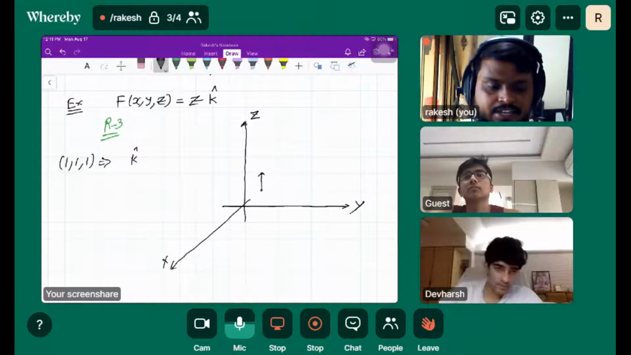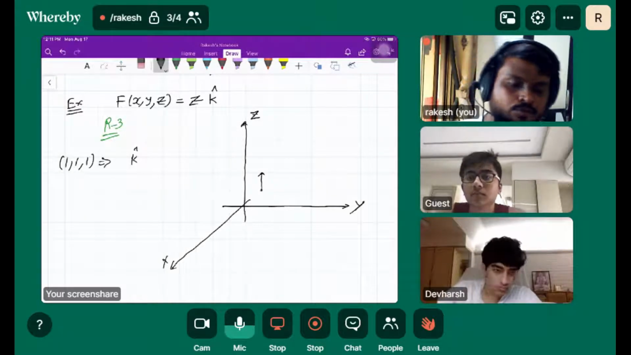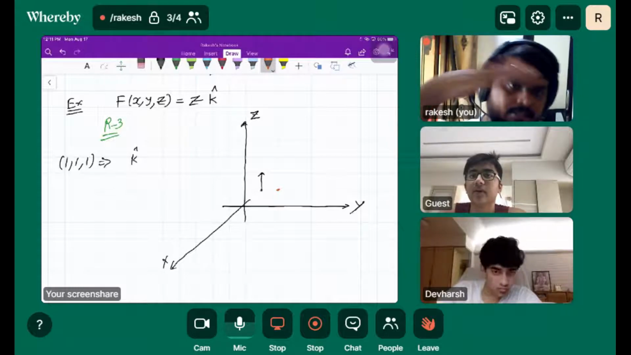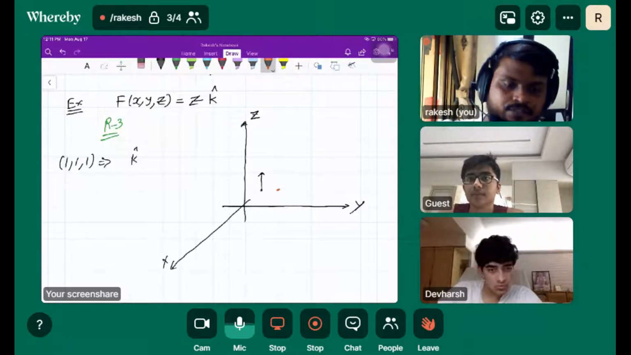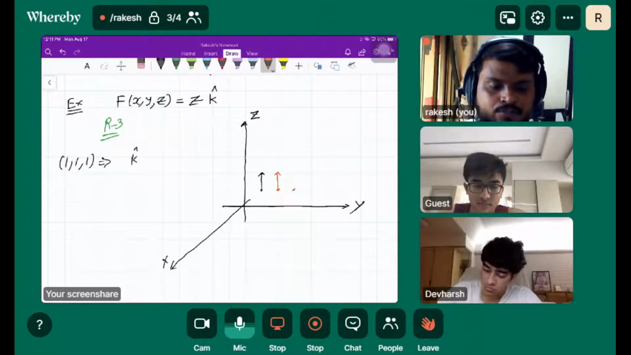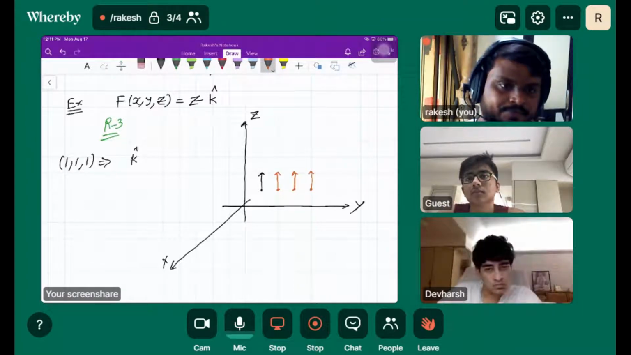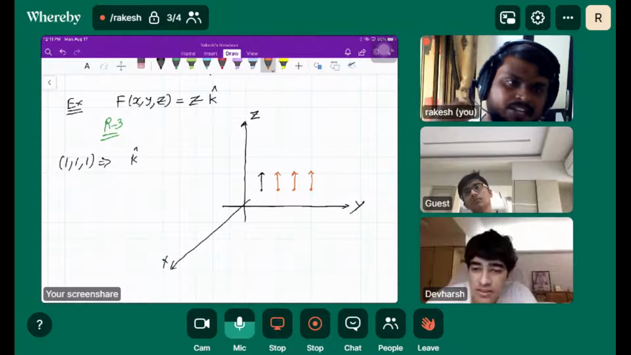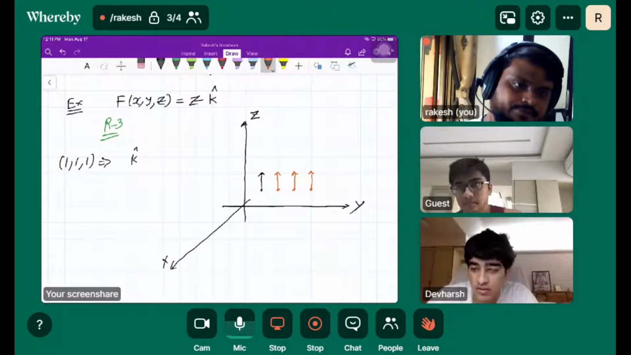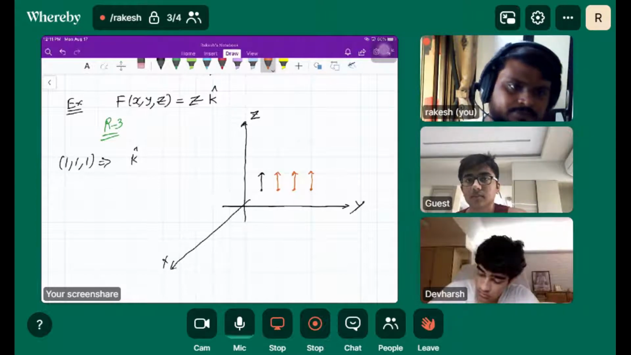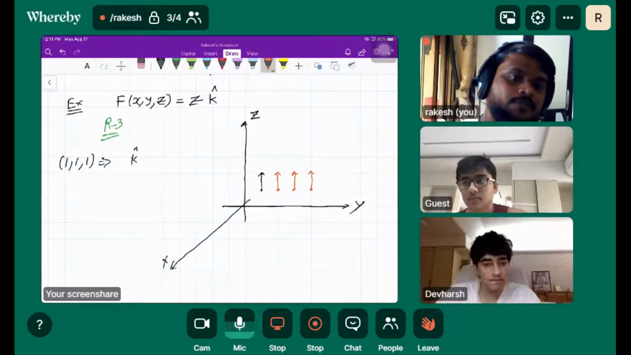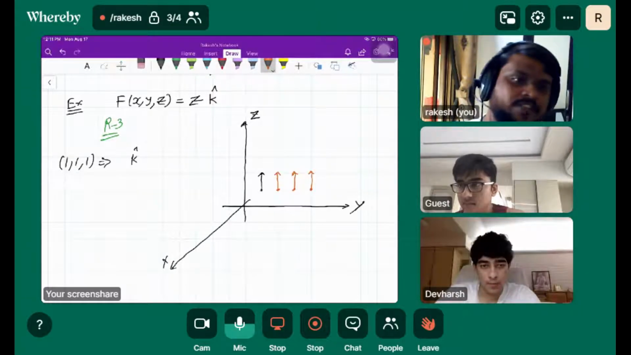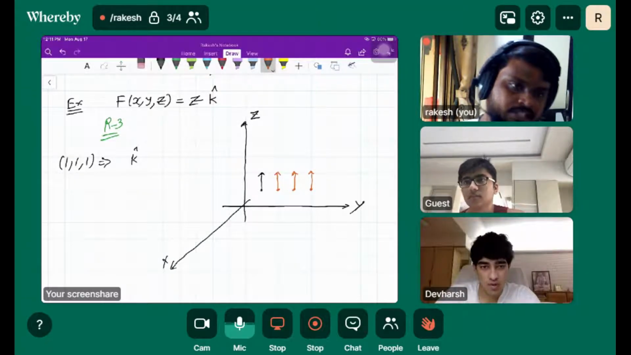If I take any point whose z value is 1, the corresponding vector is going to be like this only, isn't it? Because it only depends on the z coordinate of the point. So if I take a point from the xy plane, what would be the z value over there? What would be the z value on the xy plane? It would be zero.